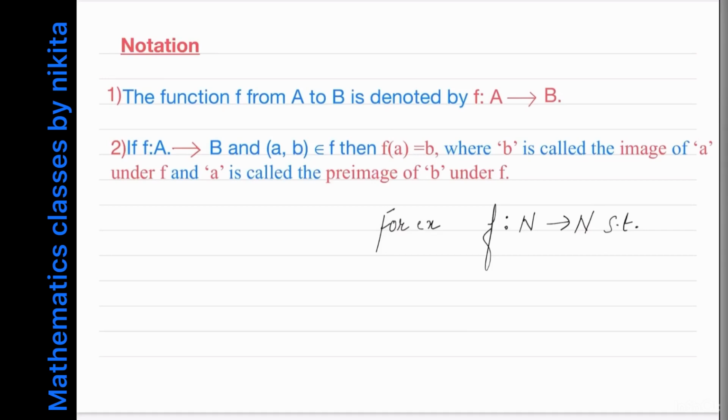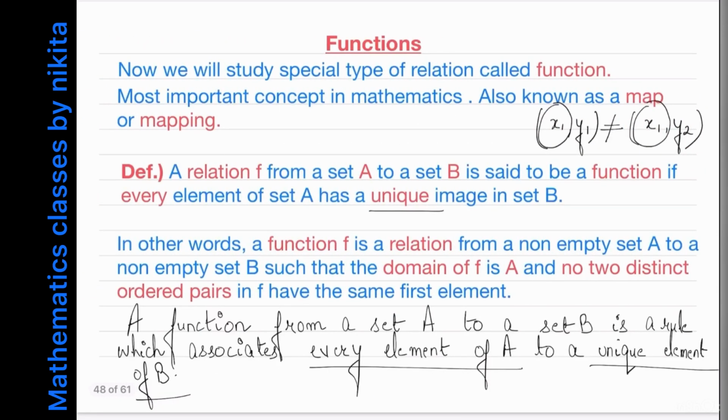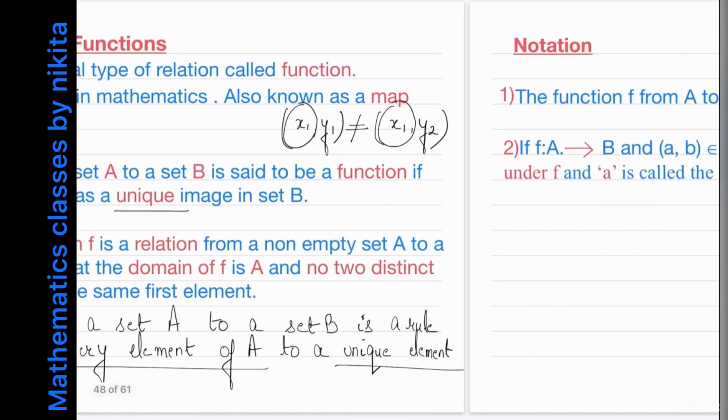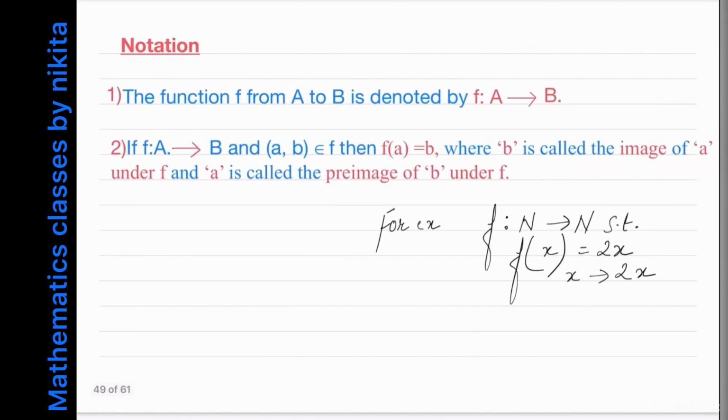So the rule is given by f of x is equal to 2x. So this is the rule, that x goes to 2x, according to the definition we studied, that a function is a rule. So now you have to specify the rule, and here I am specifying the rule that f of x is equal to 2x.